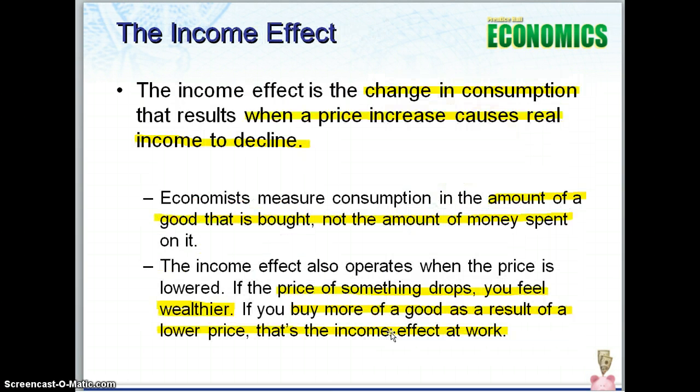The income effect works like this then. We mentioned if you have a $50 allowance, so no matter what, you have that $50 in your pocket, nobody's putting more in there, it's just the way that you feel about it. So if the price of something goes down, typically you spend $5 on it and now you're only spending $3 on it, you still only have that $50 as your income.